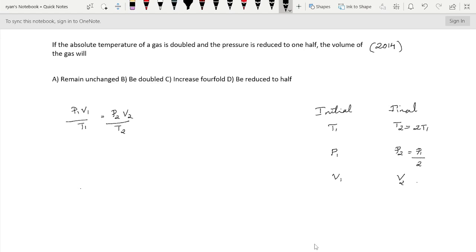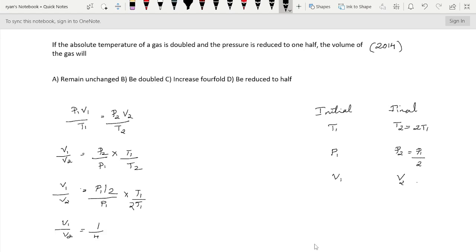Therefore, on this side I am going to write V1 divided by V2 equal to P2 divided by P1 into T1 divided by T2. Therefore, V1 divided by V2 equal to P2, we know that is P1 divided by 2, divided by P1, into T1 divided by T2, where T2 is 2T1. Then V1 divided by V2 equal to 1 by 4.